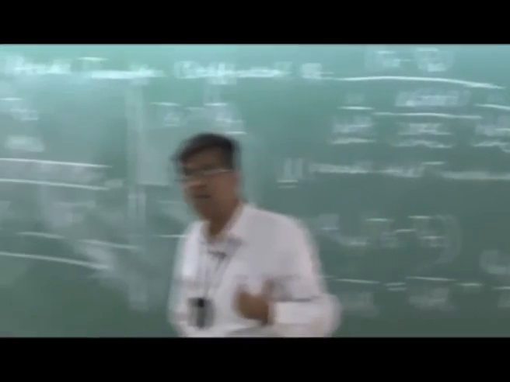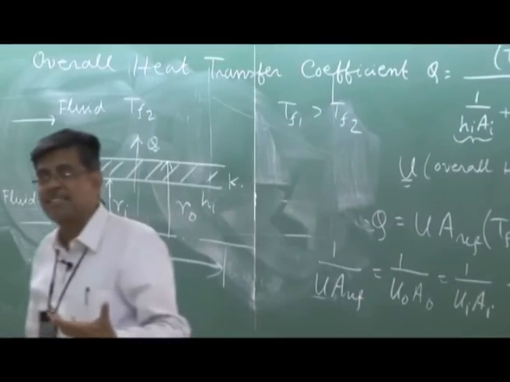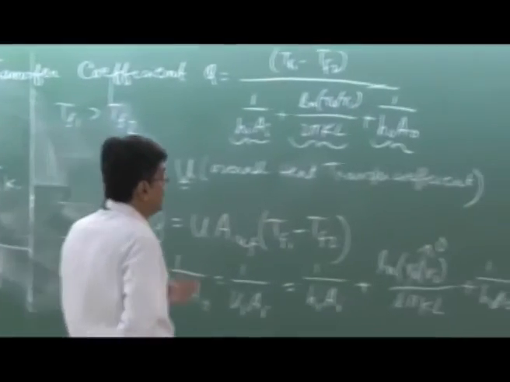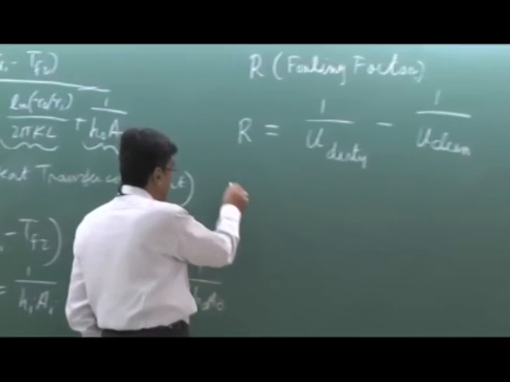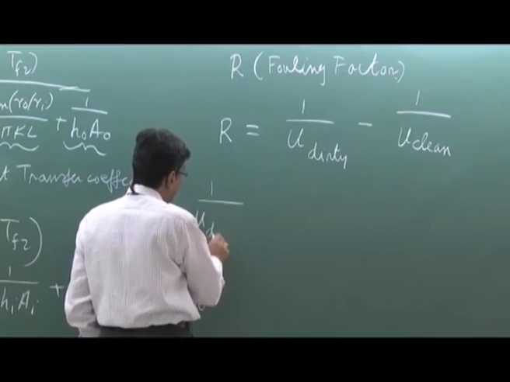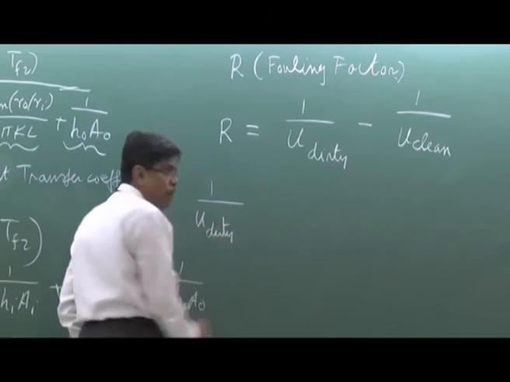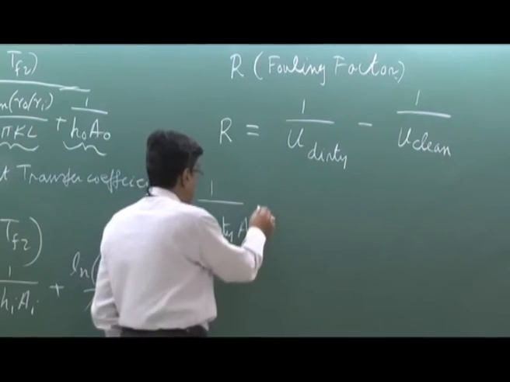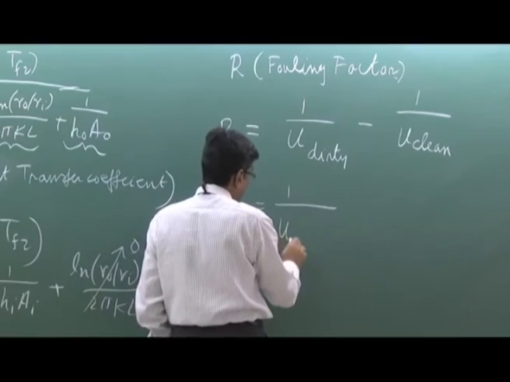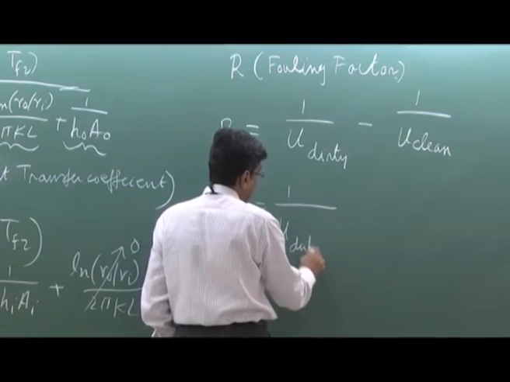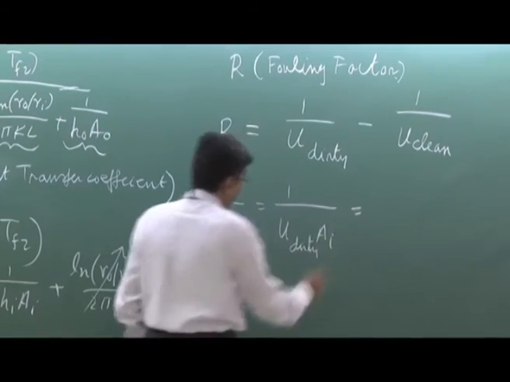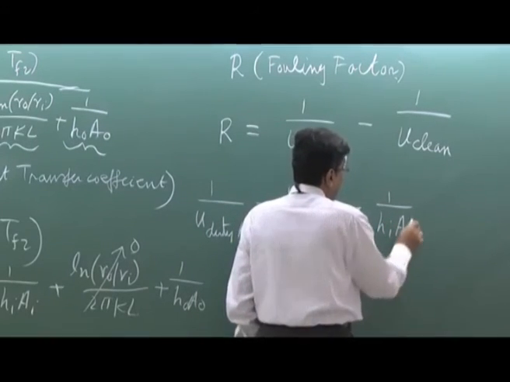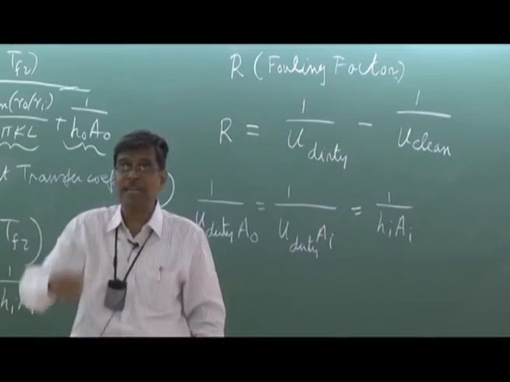Sometimes people may ask, what is the fouling factor? Do you know? Yes, it is an additional resistance due to the scale formation because of the impurities, and this is defined as U dirty. So therefore, one can write 1 by U dirty A0, or is equal to 1 by U dirty, again I express in AI, is equal to 1 by HI AI, and this inner surface may be dirty, outer surface may be dirty.